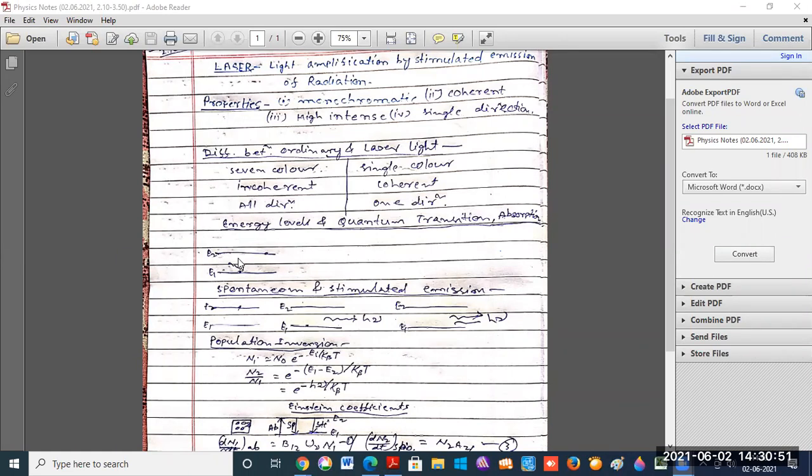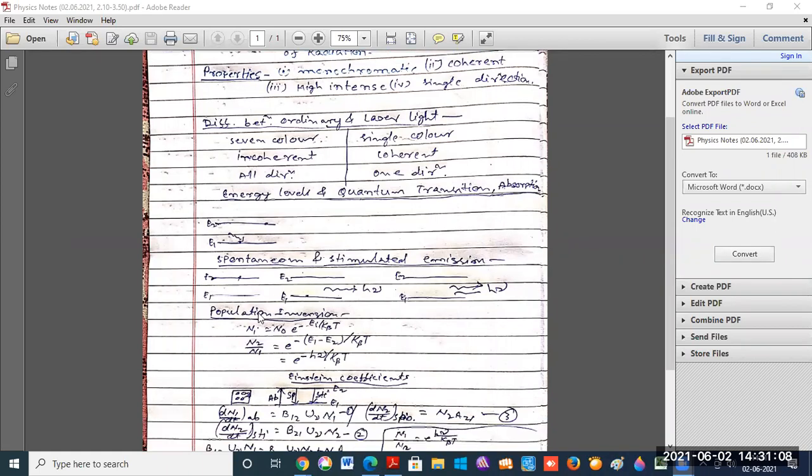Now, next, suppose the question asks what is the difference between spontaneous emission and stimulated emission. First thing is spontaneous emission. E1 and E2 are the energy levels. E1 is the lower energy level and E2 is the upper energy level.